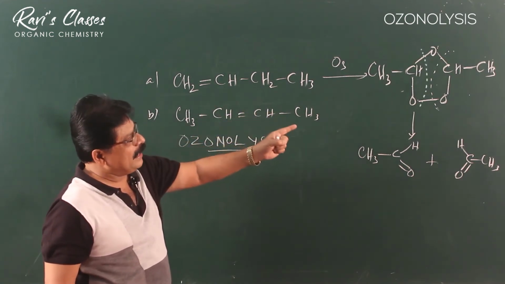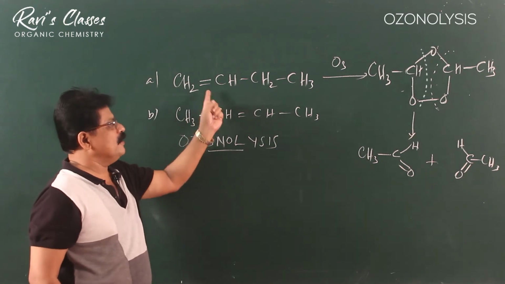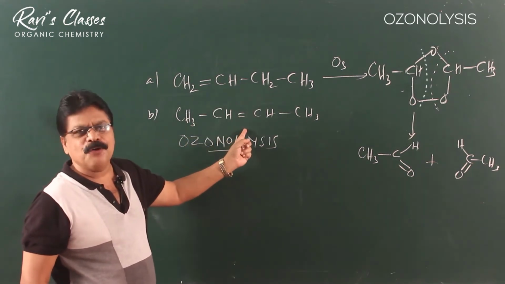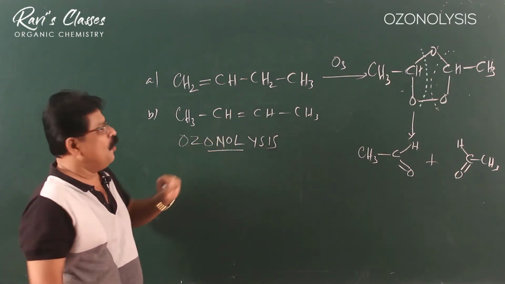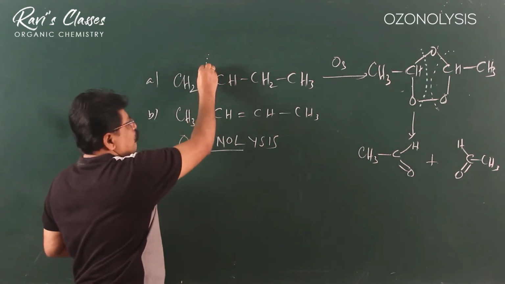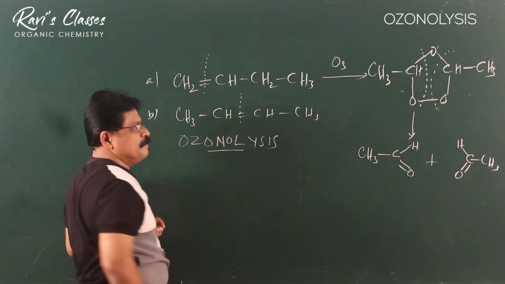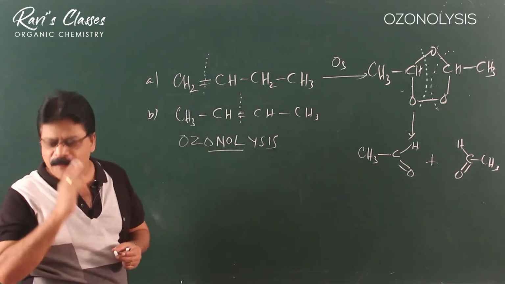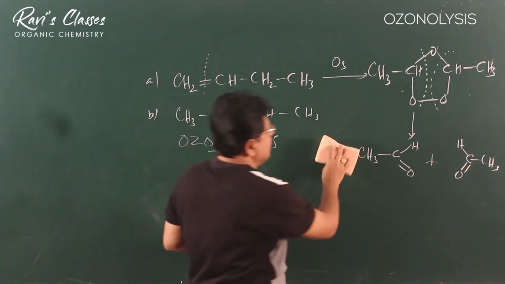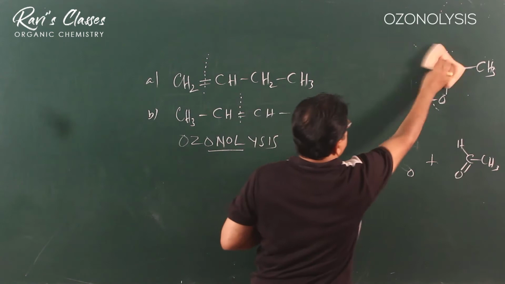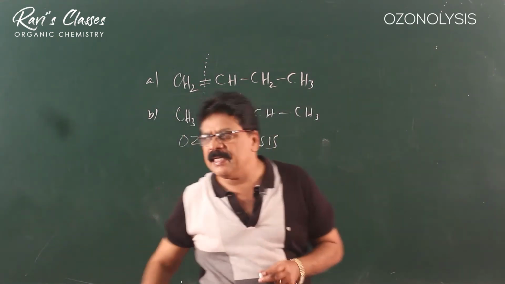Now I can make it very easy for you. Whenever you are given a compound like this or a compound like this, and you are told to find out the ozonolysis product, it's very easy. All that we have to do is put a dotted line here, put a dotted line here, and where there was a double bond earlier, that will now break to form a double bond to oxygen. So this is the reaction.